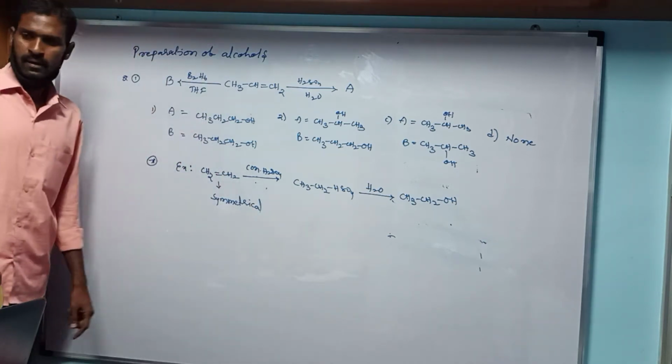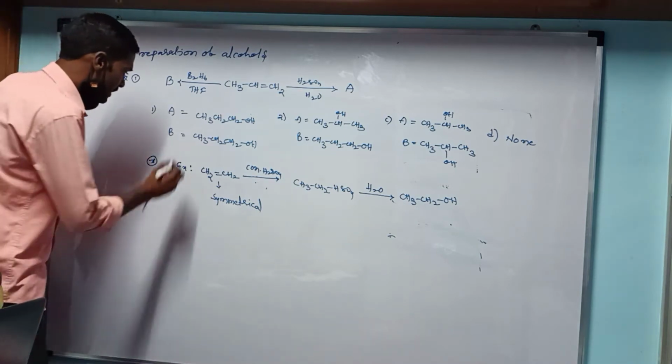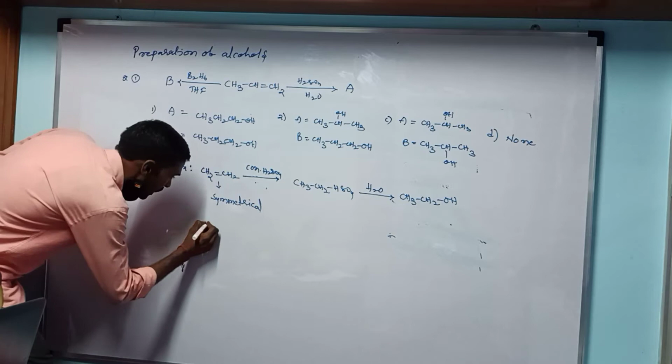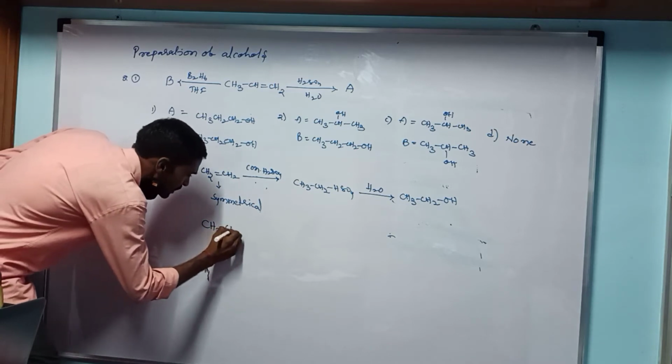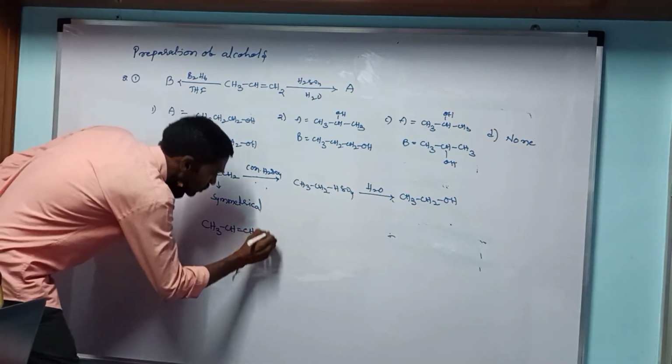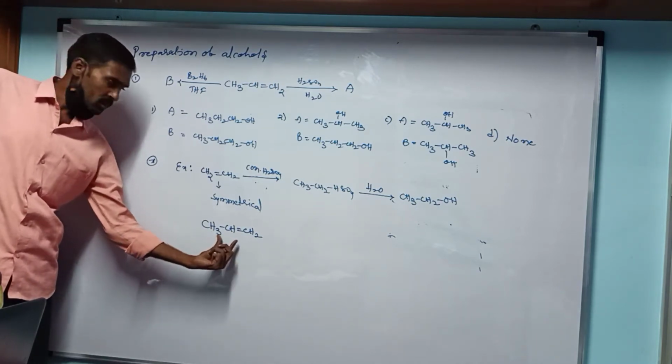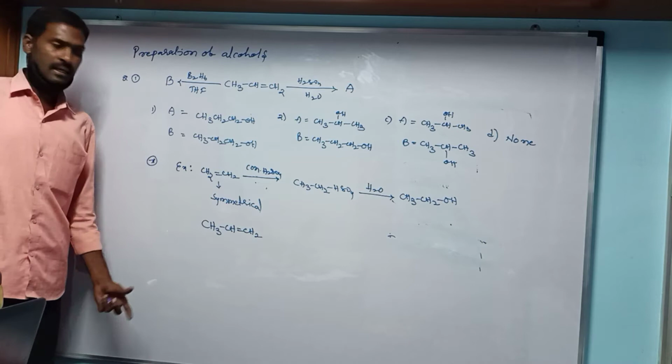So here is the symmetrical alkene. Next, we take the second preparation method. We take the unsymmetrical alkene CH3CH=CH2. Both sides have different carbon atoms: one side has two carbon atoms and the other side has only one carbon atom.